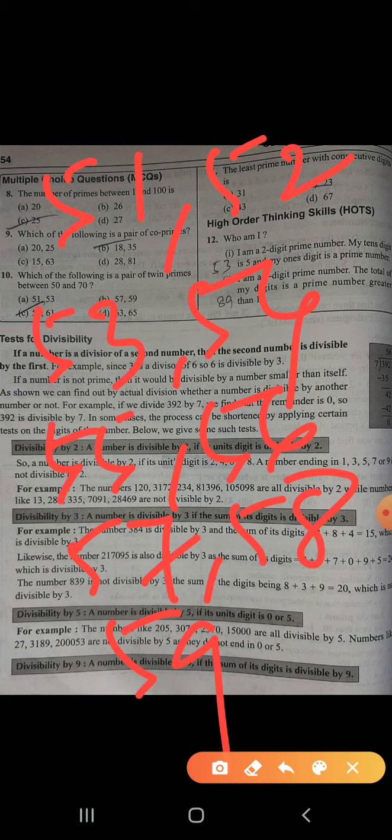1 is not a prime number, 2 is a prime number, 3 is also, 4 is not.